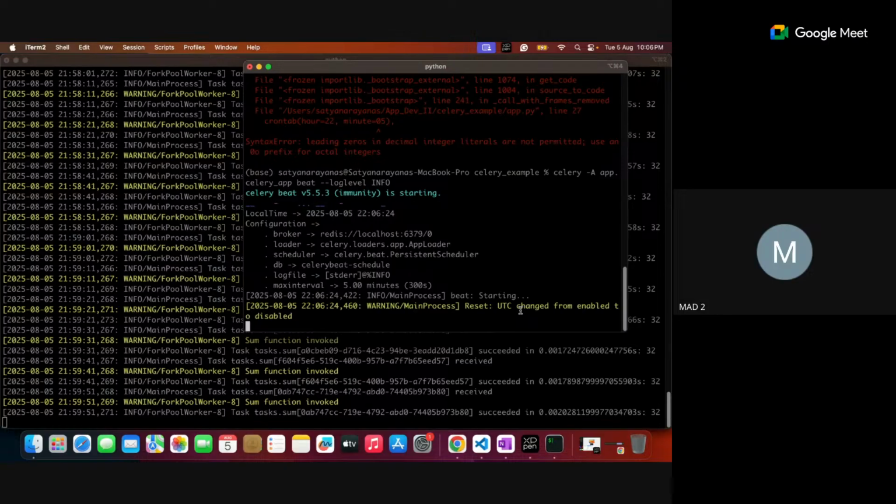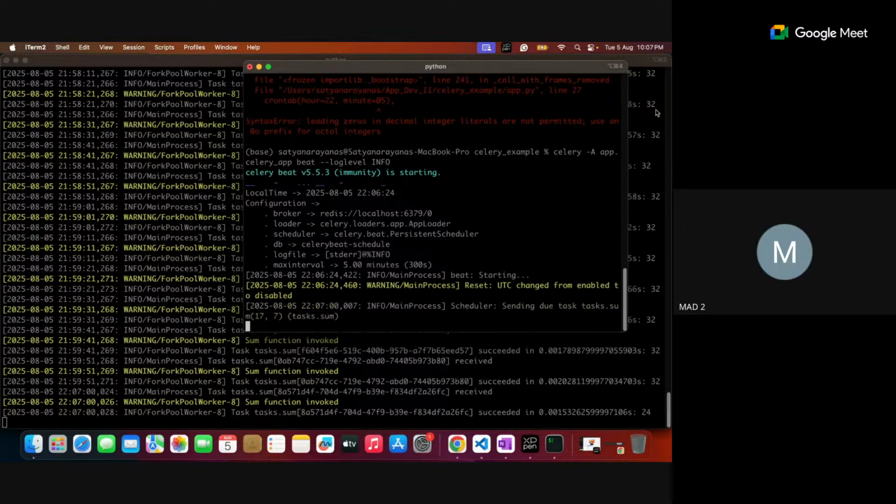Let's wait for it. This is the Redis server. No, this is celery beat. Celery beat is able to dispatch. See, exactly at 7, this task is scheduled and dispatched. Is it clear?